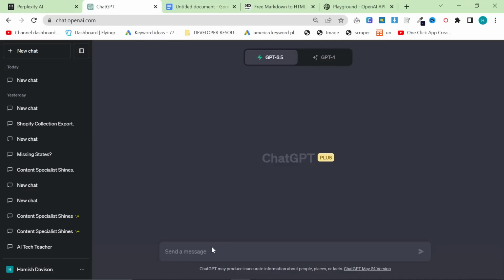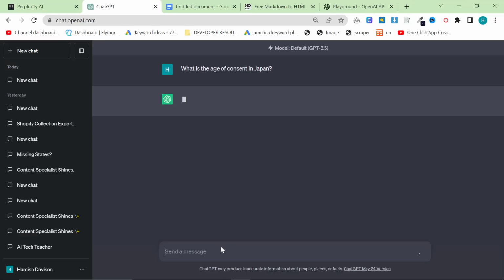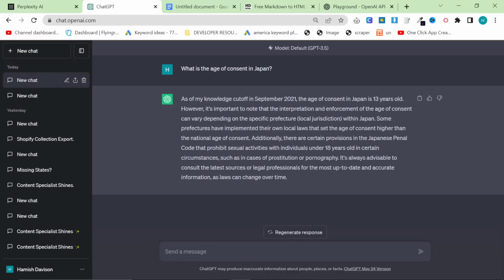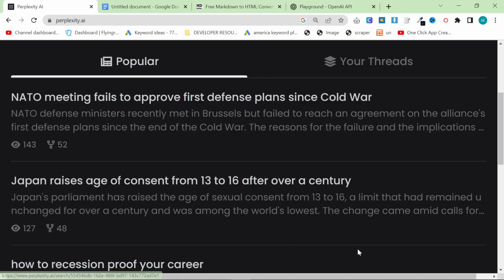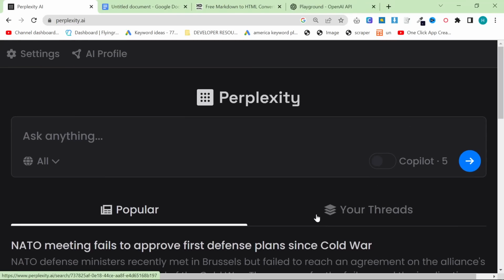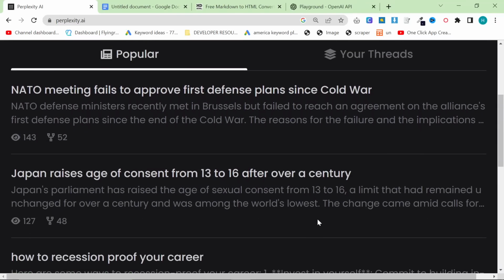So if I go to ChatGPT 3.5 and I say, what is the age of consent in Japan, it says here, as of my knowledge cutoff of 2021, it is 13, which is wrong. Okay, so if you're writing an article about this topic and you get this information wrong because you have been using ChatGPT 3.5 instead of what I'm going to show you in this video, you will not rank, okay? Because Google will see that it's your money or your life kind of thing, or at least it's like a sensitive niche, and your information is incorrect.